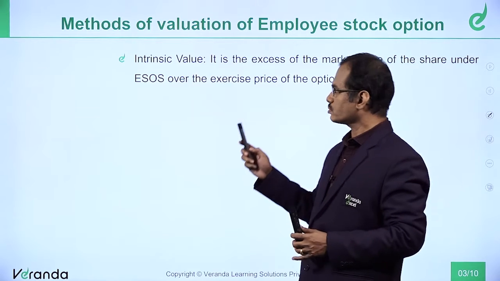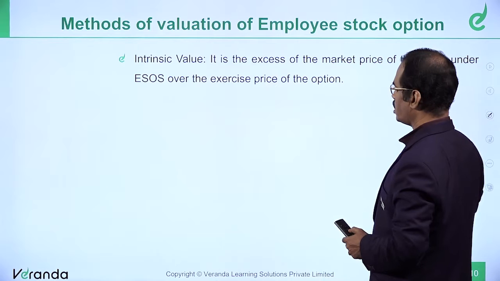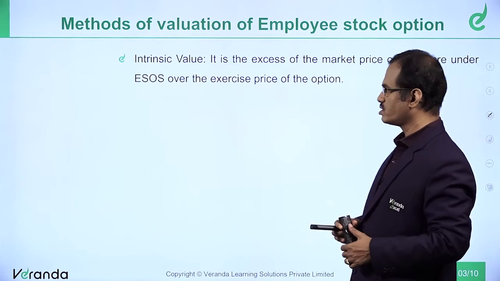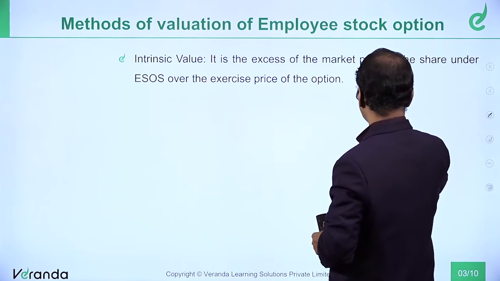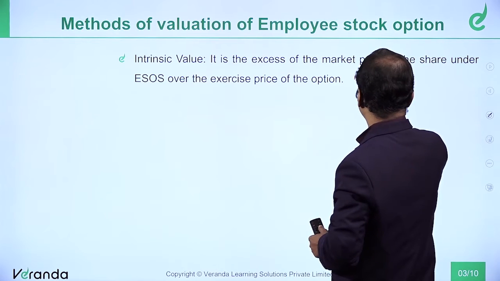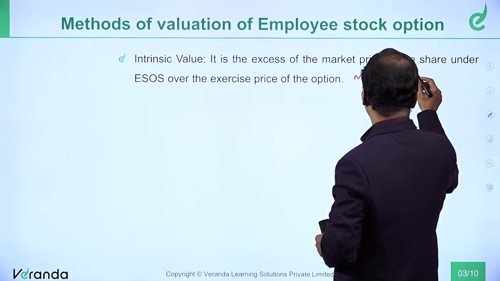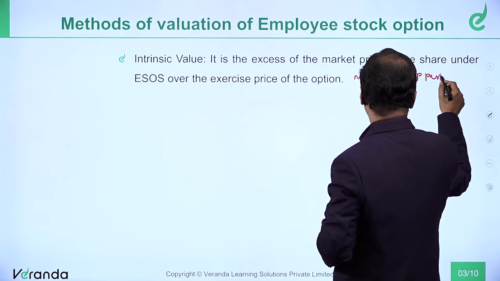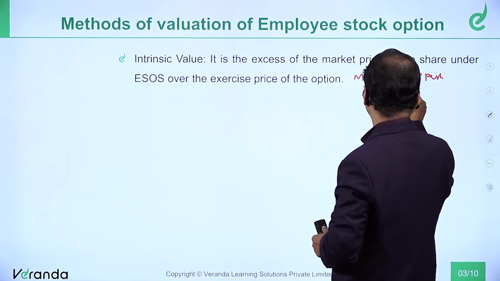So I repeat this, the excess of market price of share under ESOS over the exercise price of the option is called intrinsic value. A short version: market price per share minus exercise price per share will give you fair value per option.